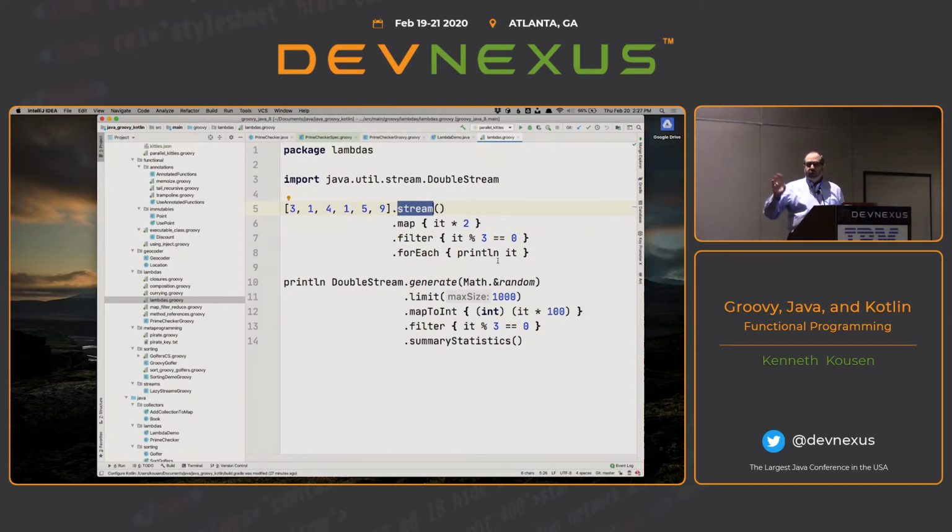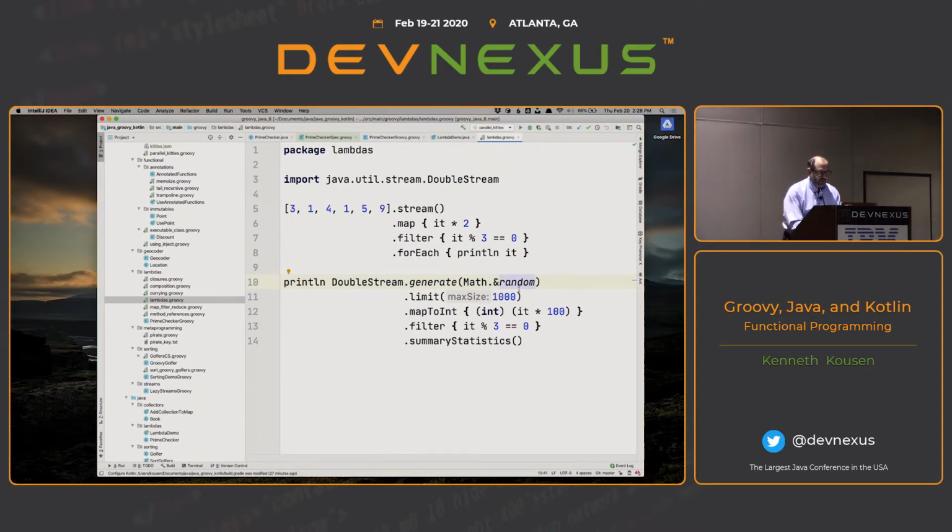But one of the goals of Groovy has always been to be able to take regular Java code, rename the file extension .groovy, and it would probably compile. And that fell apart when they added streams and lambdas and method references in Java 8. Now that's back. So this is still invoking Java methods in a Groovy idiom here. In fact, I even am using things like mapToInt. Now this is the syntax to do a method reference in Groovy.